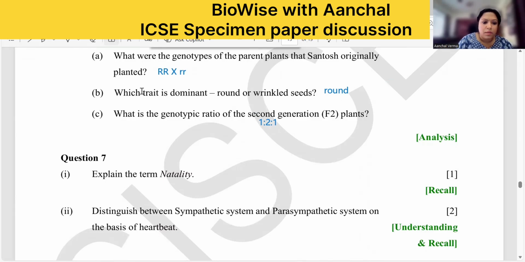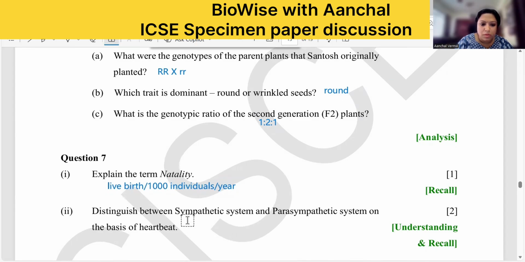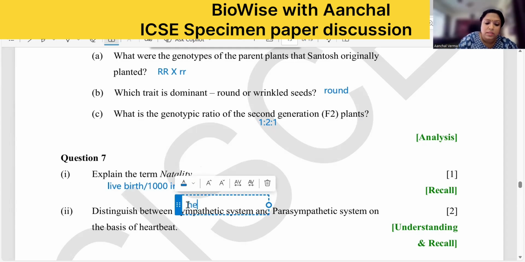Natality is what? Number of newborns, live births. Right? So let us write what is natality? Live births per thousand individuals per year. Write in a sentence. I have written in short, you write in a sentence. Differentiate between the sympathetic and parasympathetic nervous system on the basis of heartbeat. Now for heartbeat, sympathetic is stress, so heartbeat increases.